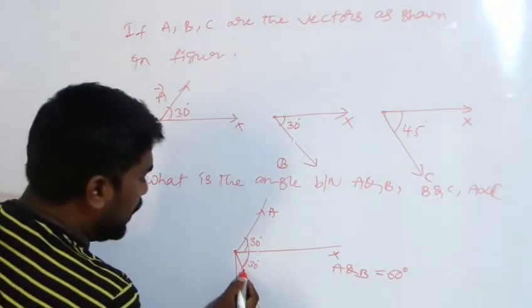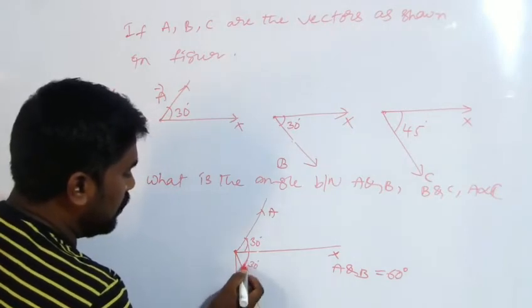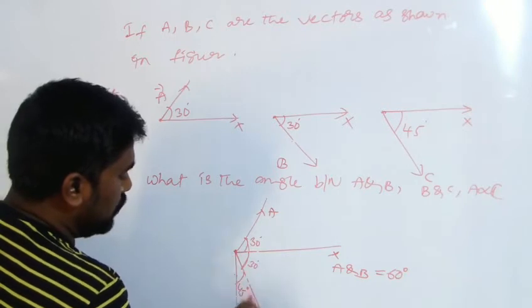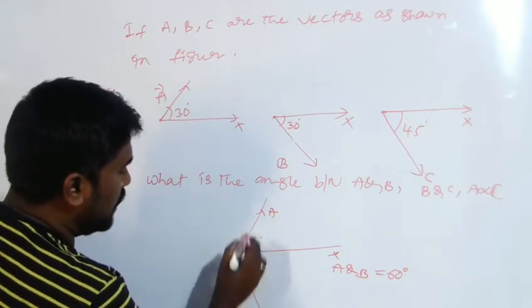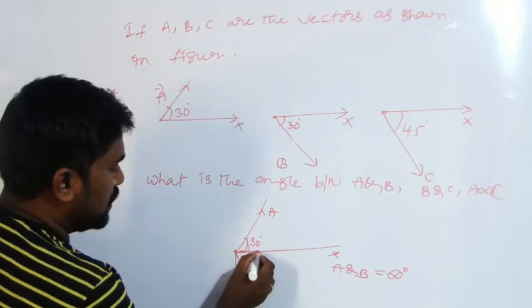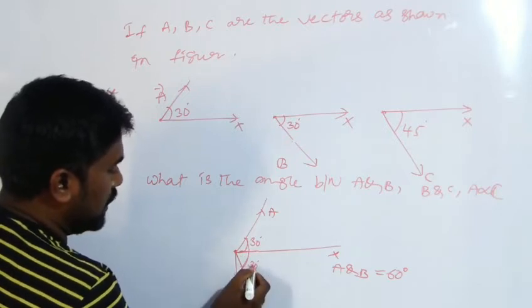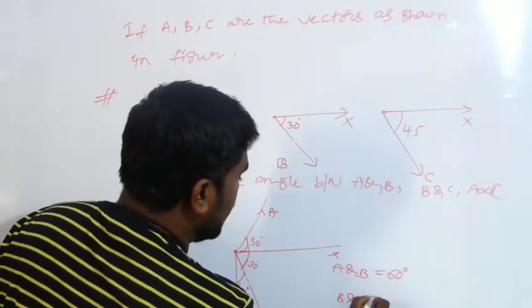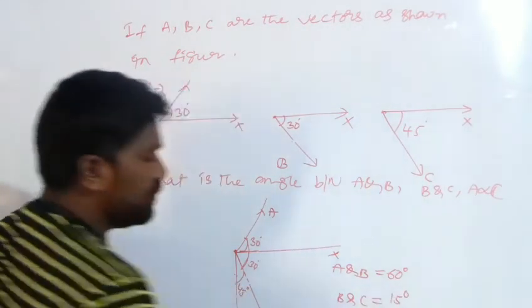And the angle between B and C. From the x-axis to C it is 45, and already B has 30, so between B and C it is 15 degrees.